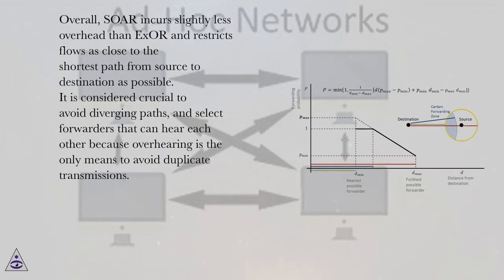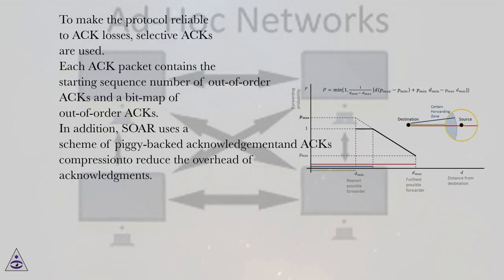Overall, SOAR incurs slightly less overhead than XOR and restricts flows as close to the shortest path from source to destination as possible. It is considered crucial to avoid diverging paths, and select forwarders that can hear each other, because overhearing is the only means to avoid duplicate transmissions. To make the protocol reliable to ACK losses, selective ACKs are used. Each ACK packet contains the starting sequence number of out-of-order ACKs and a bitmap of out-of-order ACKs.